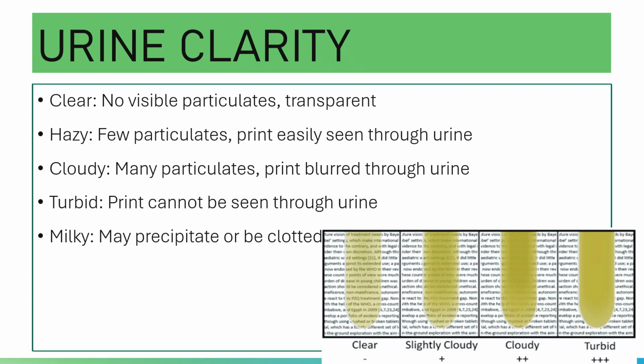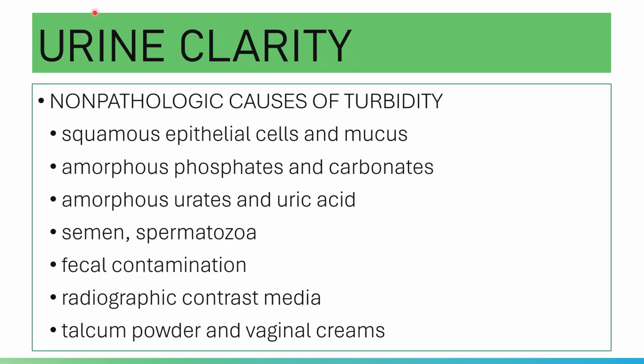Cloudy urine probably means there are leukocytes or various cellular substances. Clarity. And then you have here your non-pathologic causes of turbidity. Please note non-pathologic means they do not indicate or correlate with a disease process, an ongoing disease process. You have here your squamous epithelial cells and mucus.